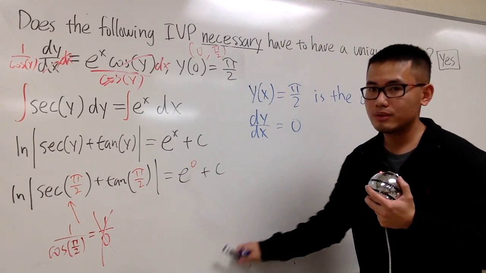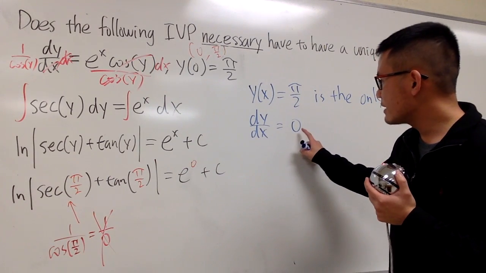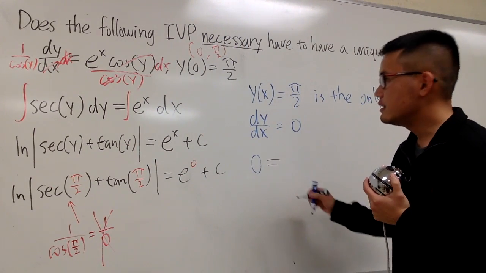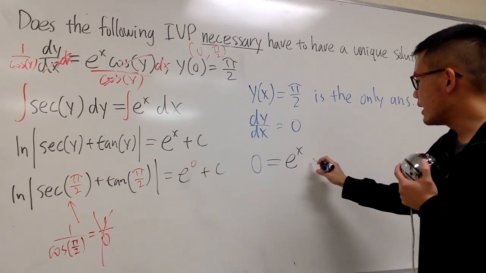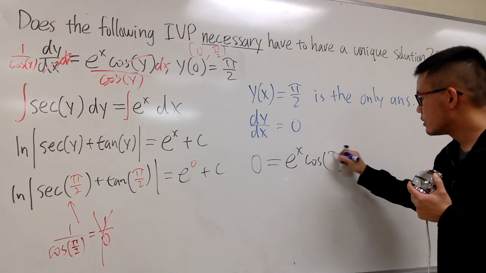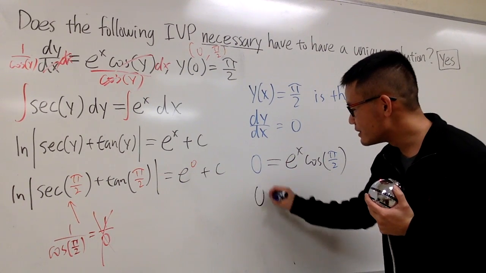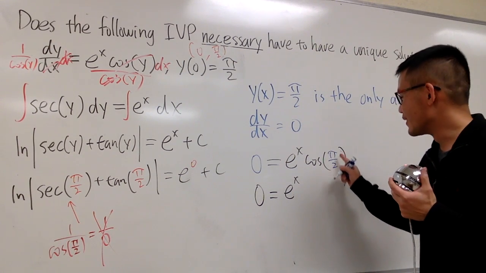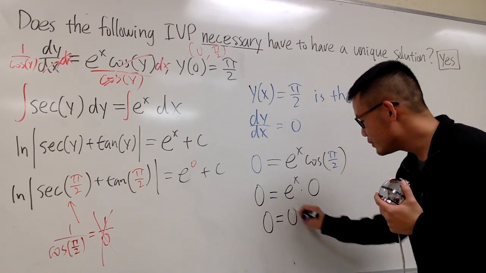And what we will do is we plug these back into the original. Plug in dy/dx, which is 0 right here. I'll put it in blue. Is this equal to e to the x times cosine y, right? But y, we said, is the constant function pi over 2. Check this out. On the left-hand side, we have 0, and this is e to the x. And since this is the constant function pi over 2, cosine of pi over 2, in fact, is always 0. Yes, 0 is equal to 0, so it works.